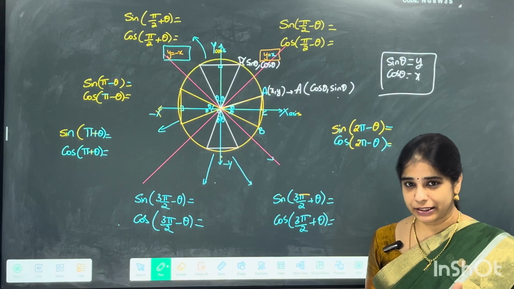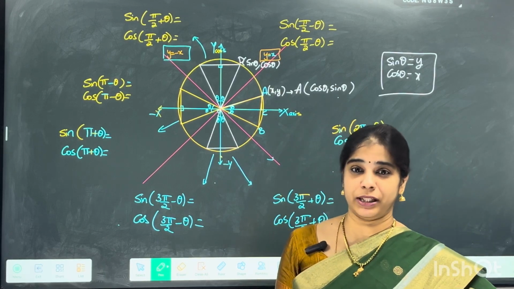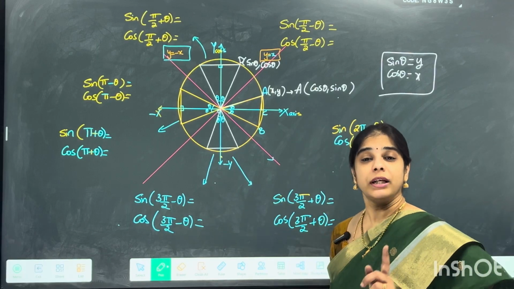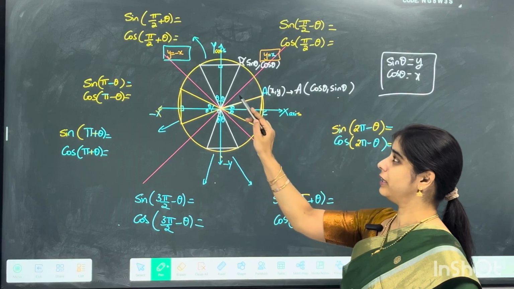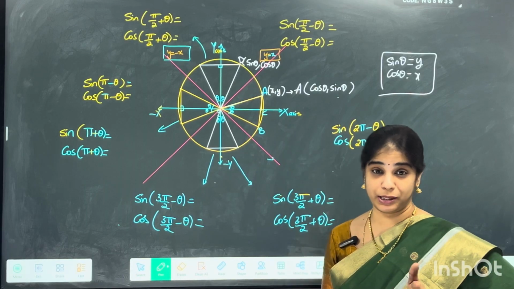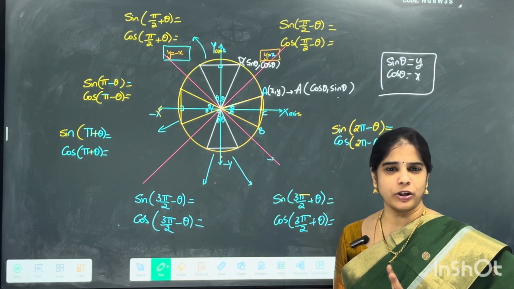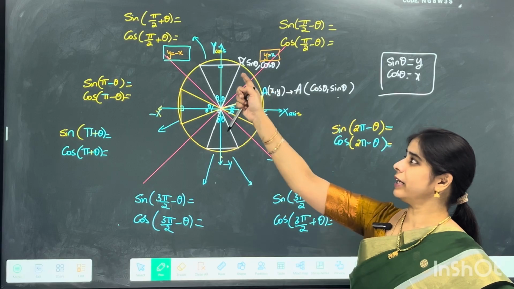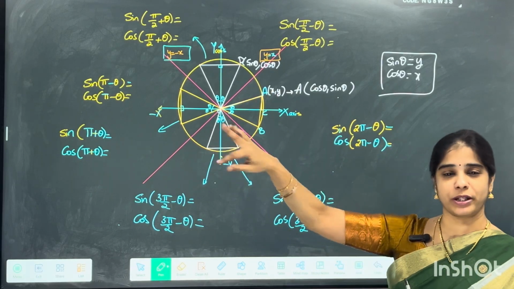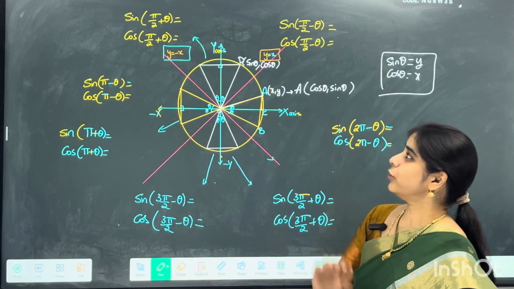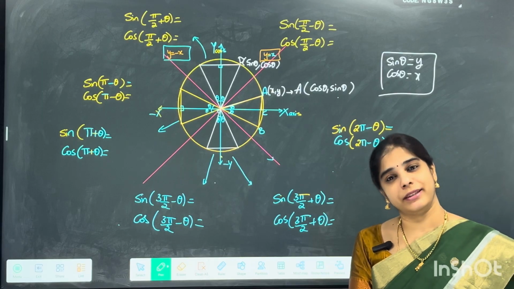Observe that. Clear till there? If you know the y equal to x line, that is fine. If you don't know, you can always take the help of the triangles chapter of your grade 10. Even in triangles, you will observe that this triangle is congruent to this triangle. It's similar, not congruent. If it is similar, obviously their x and y coordinates will be matching. These two triangles are congruent and hence that is just a flip of that. Hence your y has changed to x and x has changed to y. So here you go with sin theta and cos theta as the coordinates of the point D.